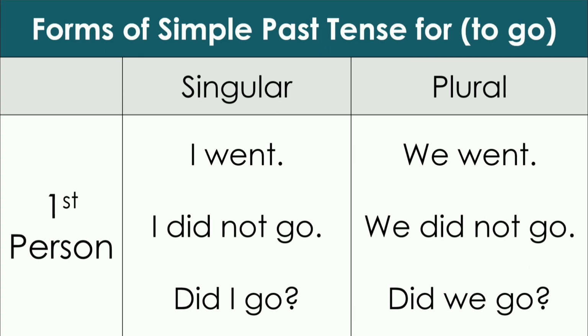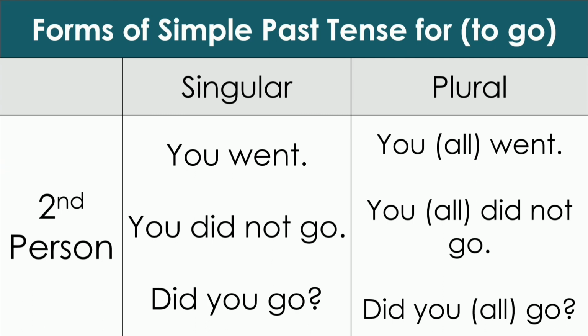For making negative, past form of the helping verb do is used, which is did, with the base form which is go here. So the negative forms are I did not go and we did not go. For making interrogative, did is used before the subject. So the interrogative forms are did I go and did we go.